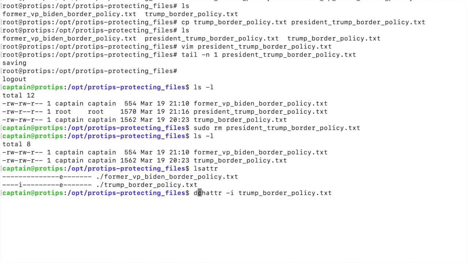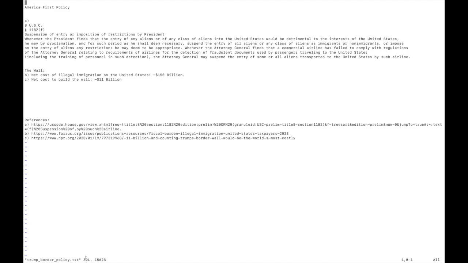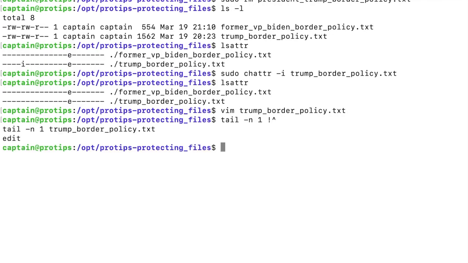Now this, you do have to be an administrator to do. You have to use the sudo command for this. So now let's take a look at the attributes. The i is gone. And if I open up the Trump border policy file, we're no longer in read-only mode, and we have the ability to edit it. So save it, saves just fine. So tail -n1 will open up the Trump, and we can see that it has that edit in there.